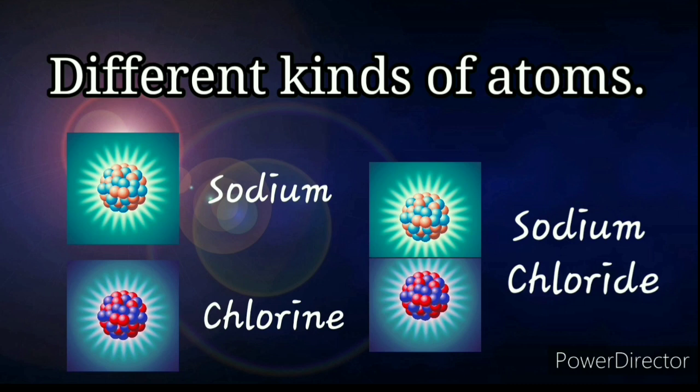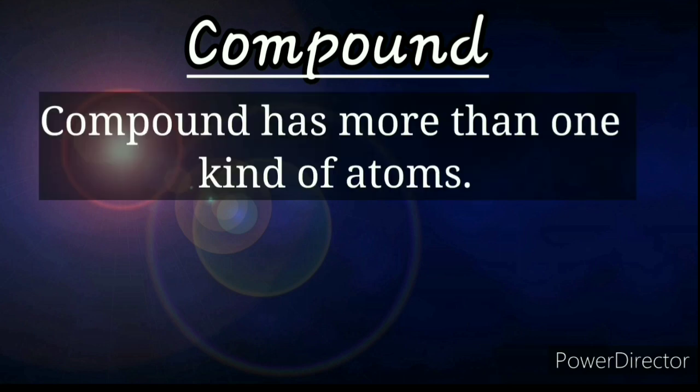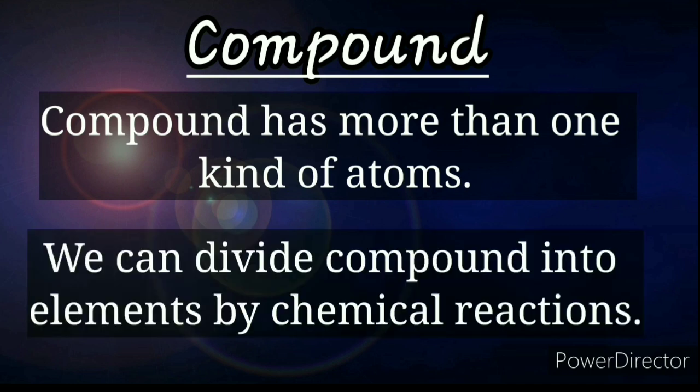That is the basic definition of compounds. A compound is more than one kind of atoms. We can divide compounds into elements by chemical reactions.